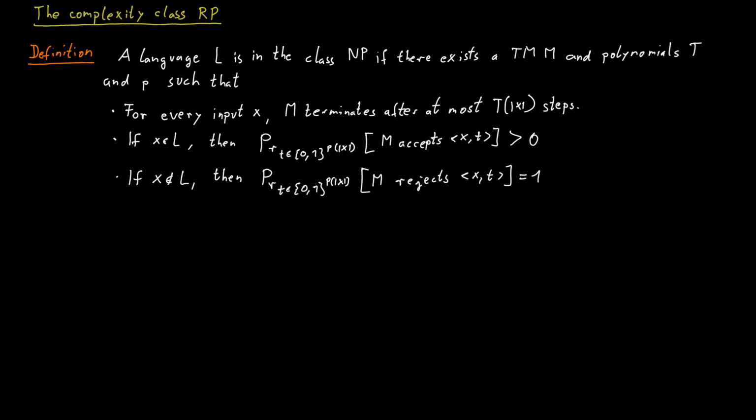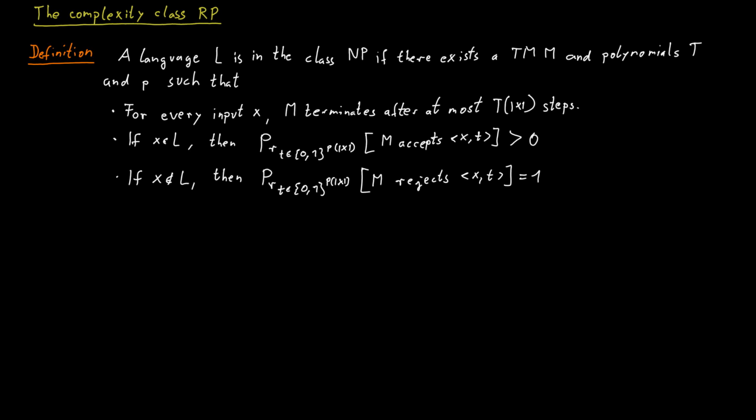But of course, if we just generate the string at random, then encountering that single proof or certificate might be very unlikely. So the probability is larger than 0, but barely larger than 0.